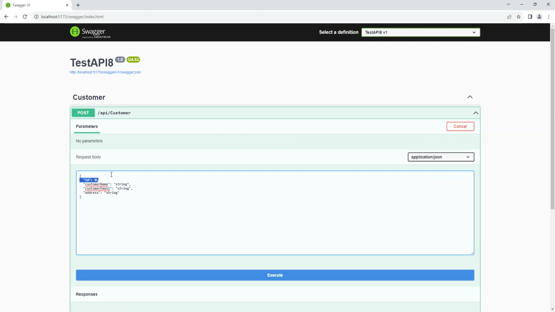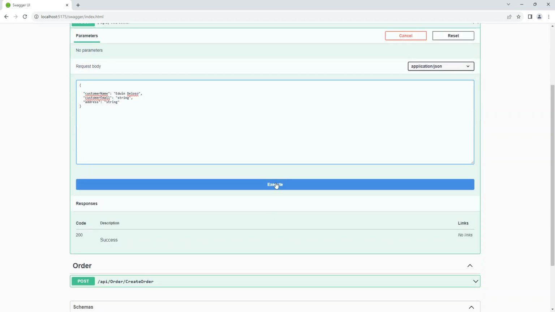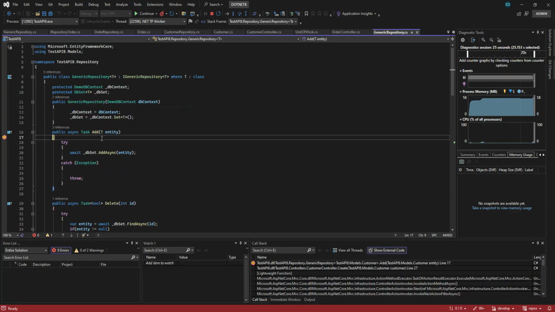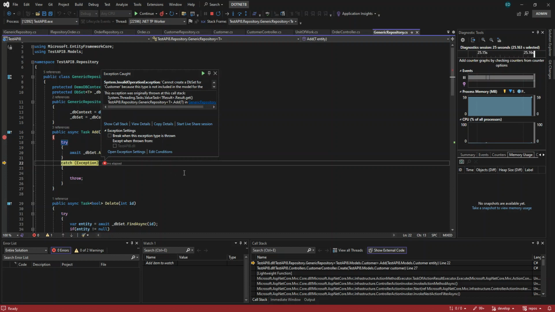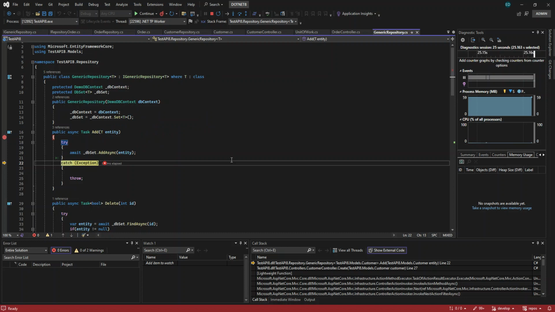If you want to have these guys, you can have a model that is for displaying like that, so you can actually do it faster when you have automapper. Use automapper. So we are now adding this. I'll put the customer. And in the add itself, cannot create a database set for customer because its type is not included in the model for the context. I'm having lots of errors, guys.